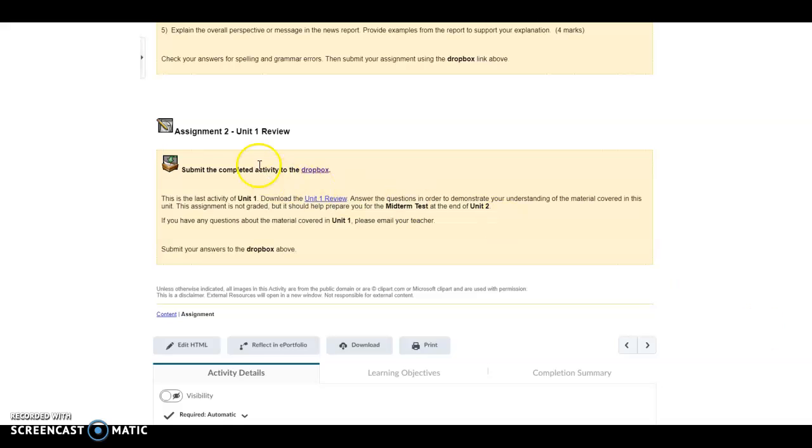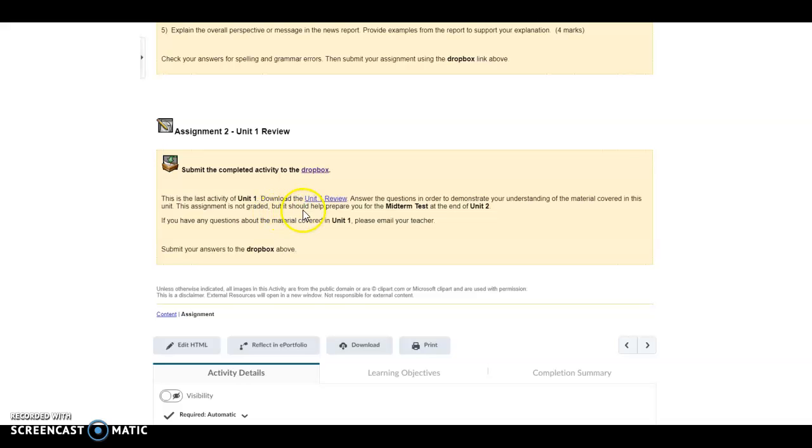For assignment 2, this is actually the ending of Unit 1. It's a short unit, only 3 activities, and so I provided you a review. This is not graded, as you'll see. There's no marks listed here. But you're going to download the Unit 1 review and answer the questions to demonstrate that you understand the material in the unit. I won't grade it, but I will give you feedback on it. So I still want you to submit it to the Dropbox.